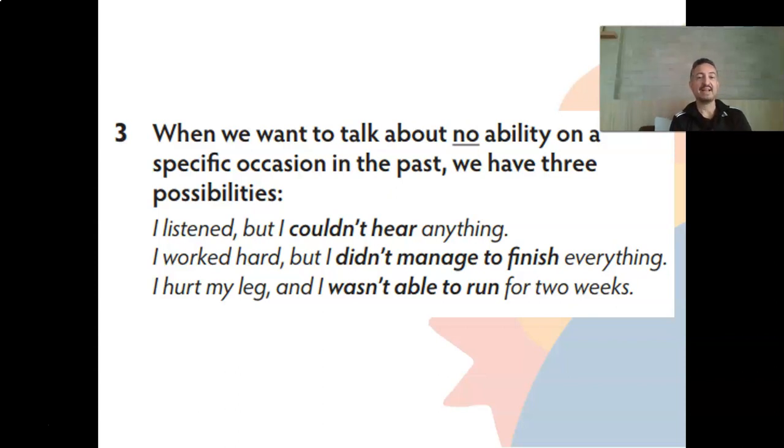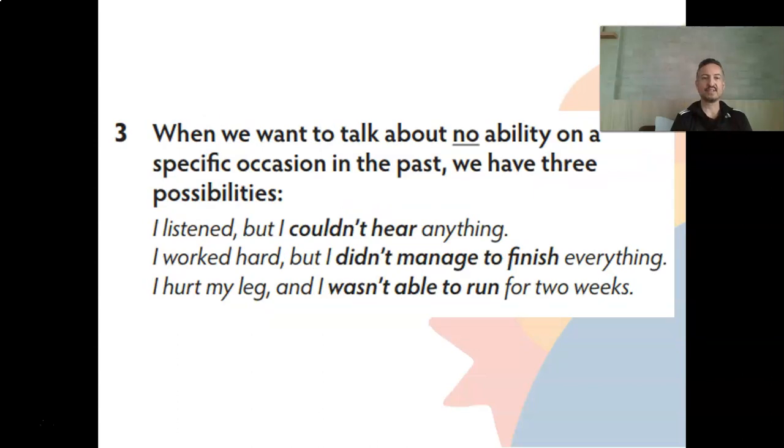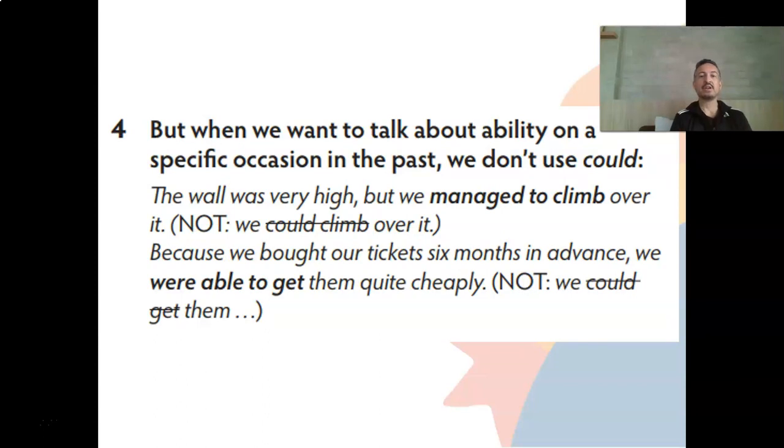I hurt my leg and I wasn't able to run for 2 weeks. So this means no ability on a specific occasion in the past. And we can use couldn't, didn't manage to, and was or wasn't able to, were or weren't able to. But when we want to talk about ability on a specific occasion in the past, we don't use could. If we talk about no ability, we can use could, managed to, or was able to. But for an ability, we can only use managed to, or was able, or were able to.